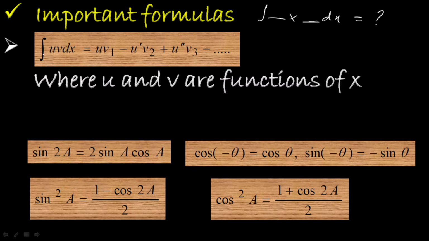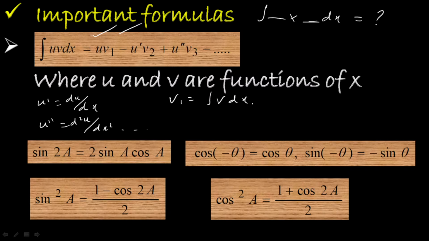That is, integral u v dx equals u v1 minus u dash v2 plus u double dash v3 minus etc. Here both u and v are functions of x. u dash is what you get by differentiating u once with respect to x, u double dash means you differentiate u two times with respect to x, etc. So u dash, u double dash, u triple dash are successive derivatives of u, whereas v1 is what you get by integrating v. What is your v here? V alone.